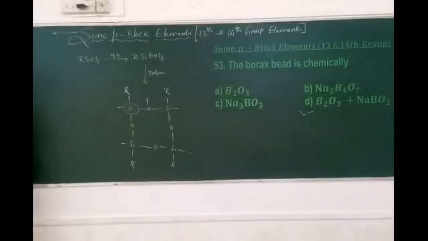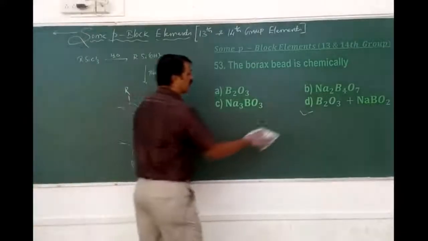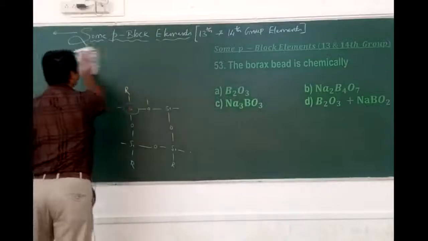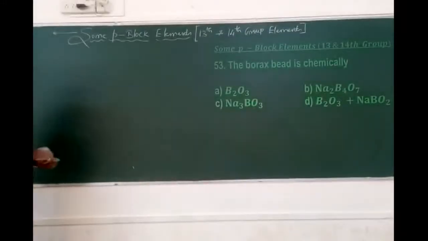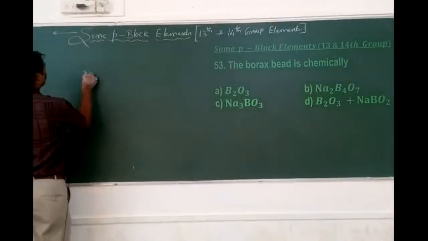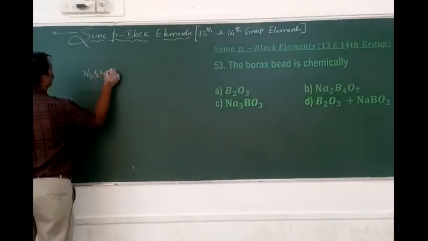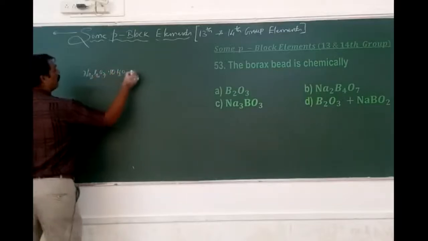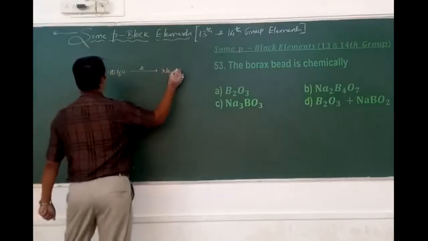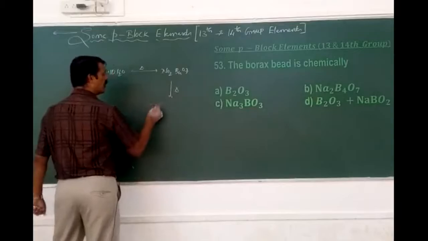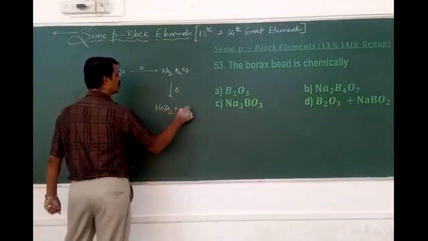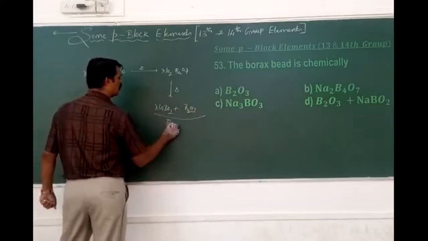The borax bead is chemically called what? A bead is a glassy mass of a substance present on the surface. What is the borax bead chemically known as, when borax is heated? Borax is Na2B4O7 with 10 H2O. On heating, it loses water to form anhydrous borate. On further heating, it is converted to sodium borate plus boric anhydride. This is called the borax bead.